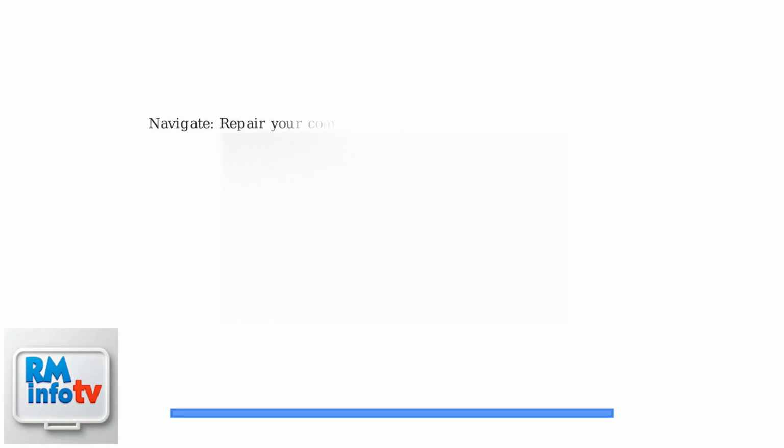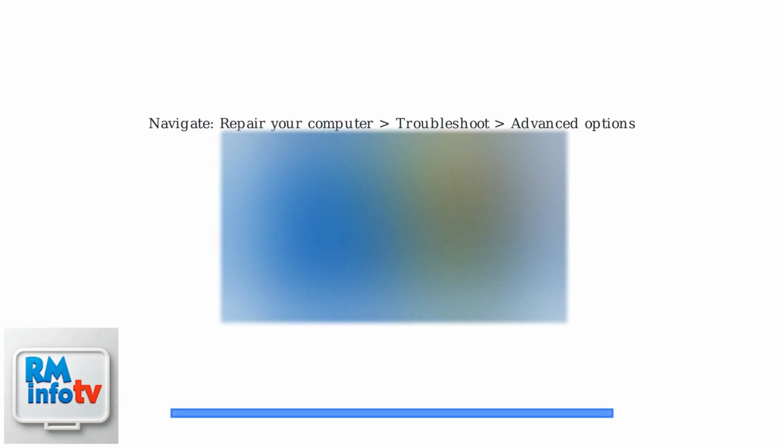Once booted from the USB recovery drive, select Repair Your Computer from the Install screen. Then choose Troubleshoot and navigate to Advanced Options. From Advanced Options, select Command Prompt to open a command line interface where you can repair the boot configuration. In the command prompt, type the following commands one by one, pressing Enter after each.